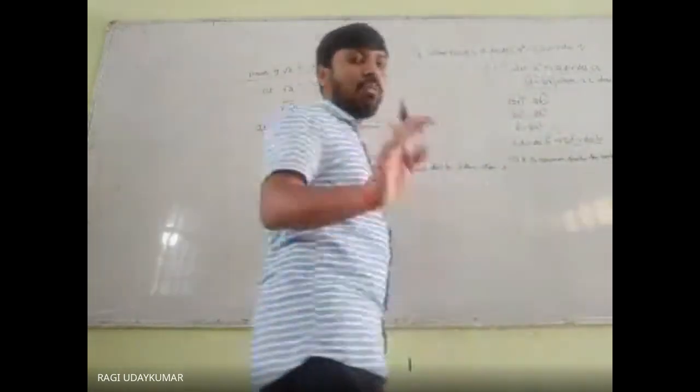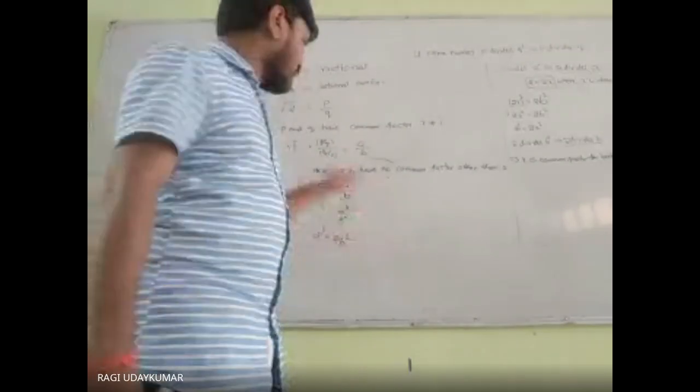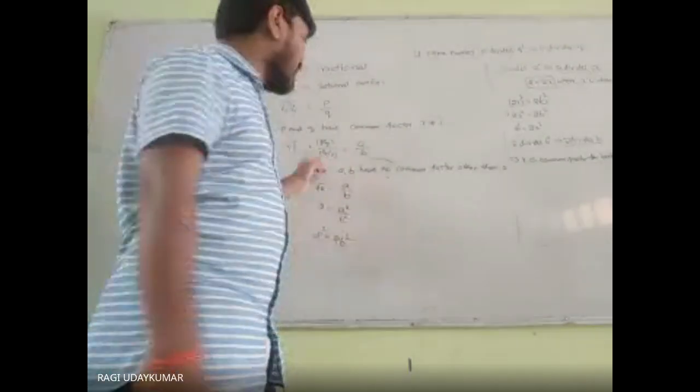And 2 is a common factor of A and B. Sir, your voice is not clear. The voice is not coming. It has got stuck. Sir, you are not audible.